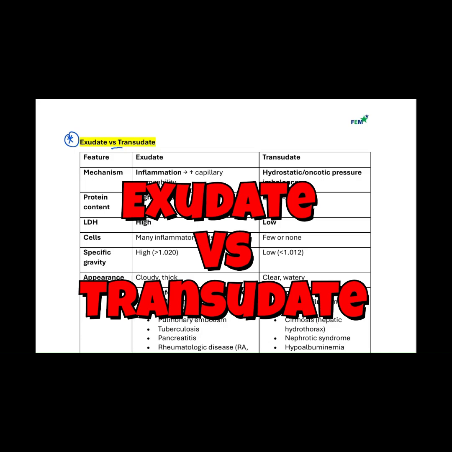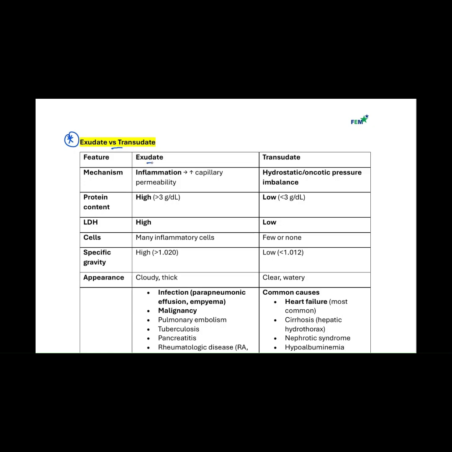Exudate versus transudate. So we are going to look at exudate versus transudate. When we look at exudate, like what we mentioned earlier, exudate is due to what? Increased capillary permeability, and then maybe because of inflammation. So because of that inflammation, that increased capillary permeability, what type of fluid is going to be moving? Very good. So it's going to be a fluid that is rich in protein.